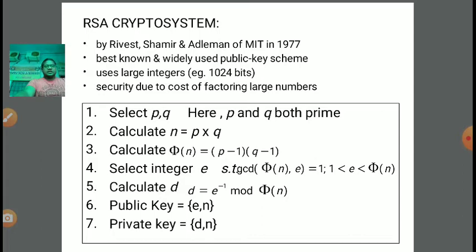Clear? So again coming to the third step, phi of n. What is the value of n? n is equal to p into q, and p and q are both prime numbers.